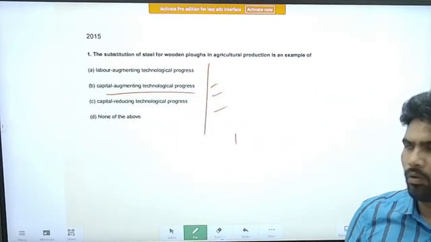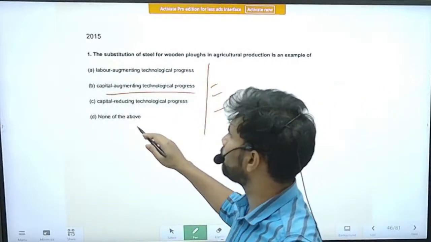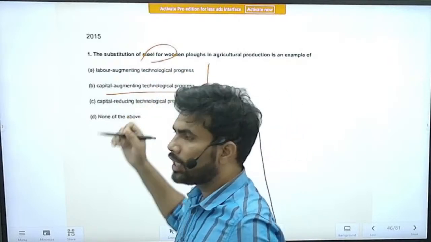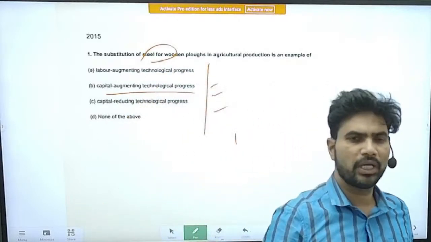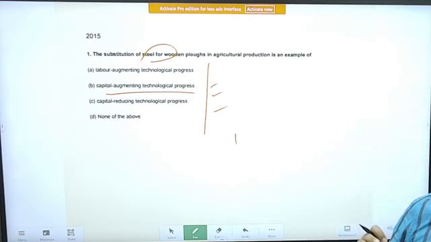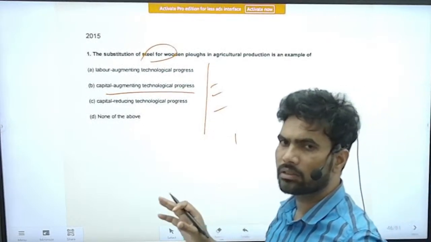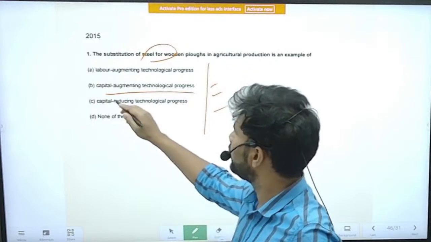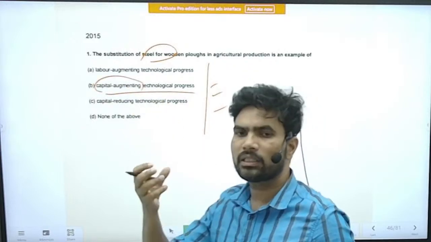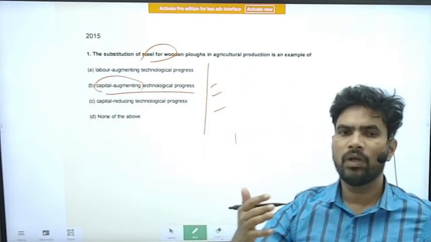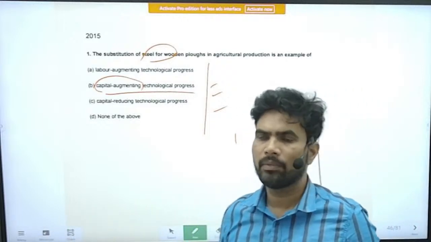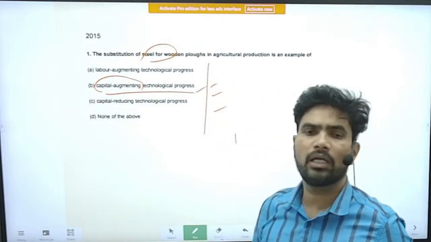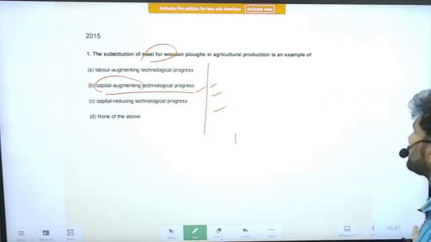In place of the wooden plow, if you use the steel plow, it will not depreciate that much. The depreciation is comparatively much less than with the wooden plow. So it is capital augmented. There is some capital augmentation; we are using the capital for a longer time. So it is a capital augmenting technological progress.